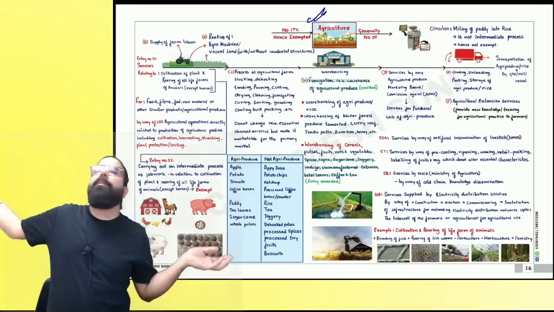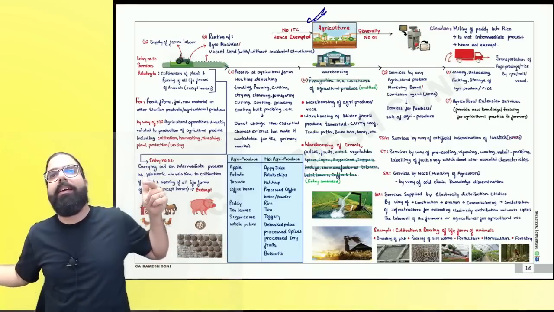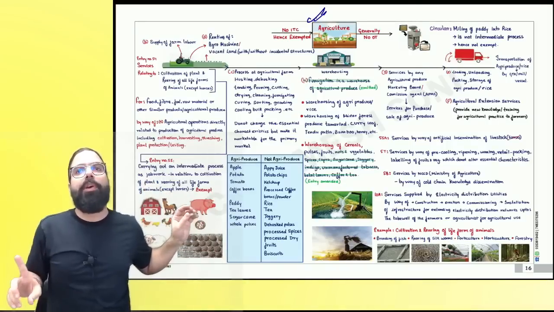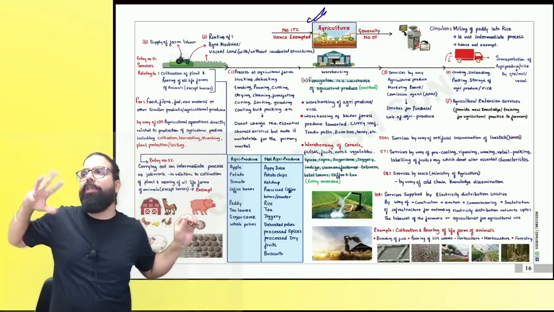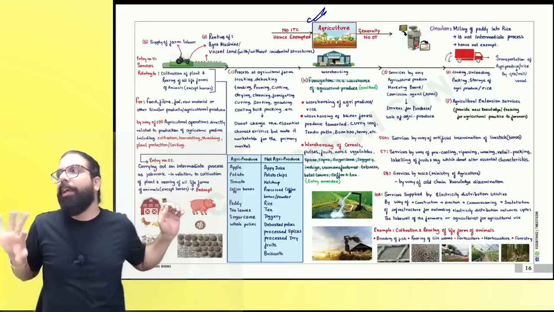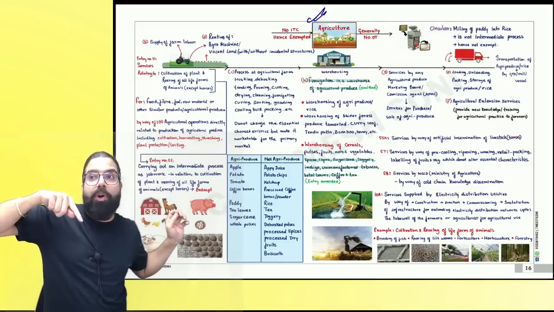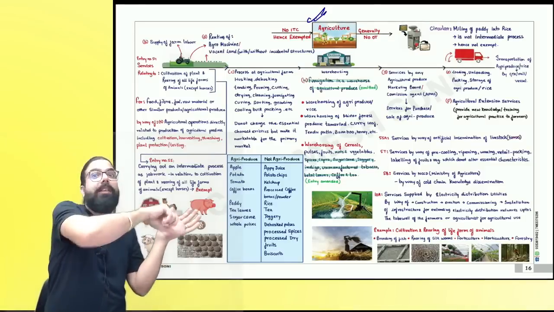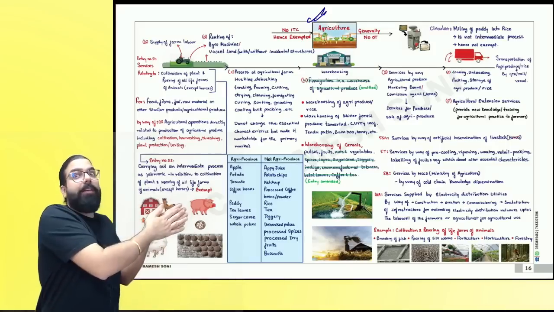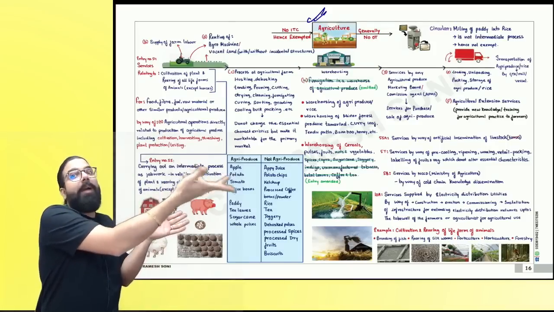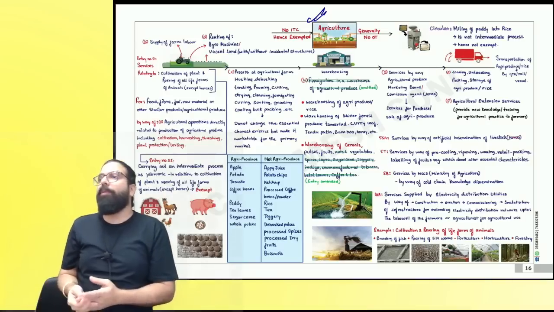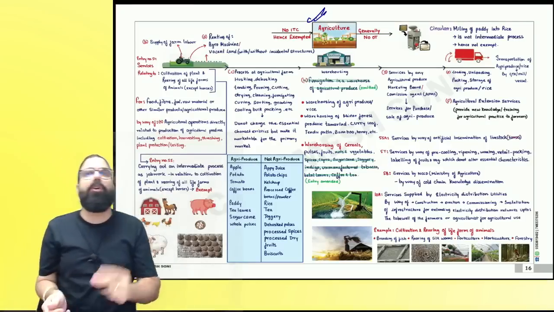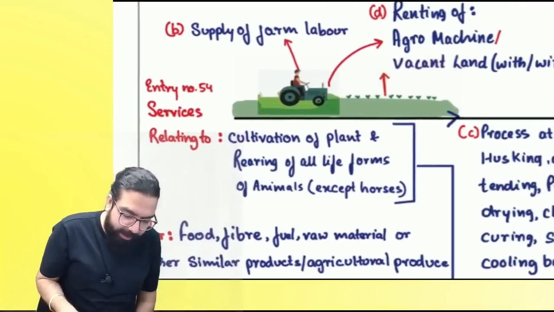Now, if the government is selling, and on input services we charge GST, they will not be able to take input credit. When they are taking any services or goods they are buying, if GST is there, they will not take input. If they don't take input, it will become part of their cost. If it becomes part of their cost, agricultural produce will become expensive. If agricultural produce is expensive, people who are buying will not bear it. Ultimately, agriculture will suffer. Correct, everyone? And hence, the government went ahead and exempted a lot of services with respect to agriculture.